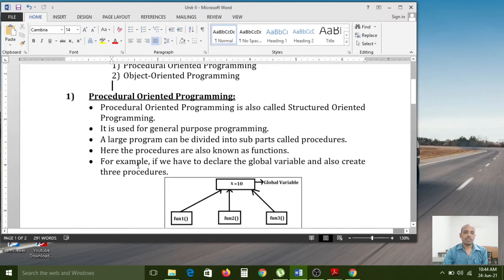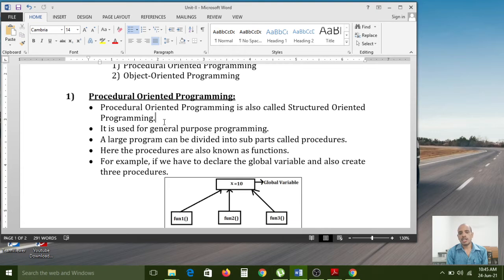First we have to understand the procedural oriented programming concept. Procedural oriented programming is also called structured programming, because it maintains a structure internally. Whatever syntaxes we use in the C programming language, the procedural oriented programming language can also support.